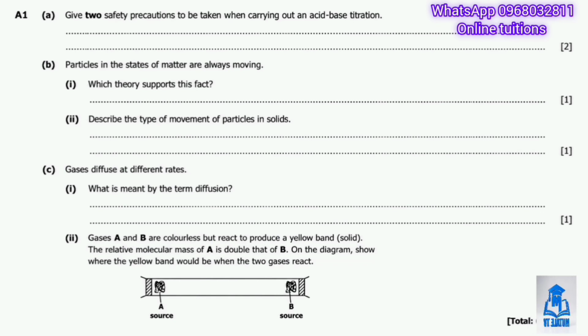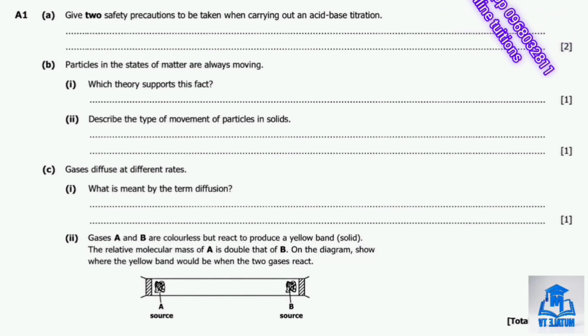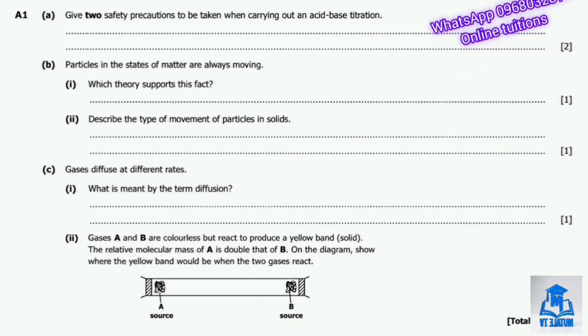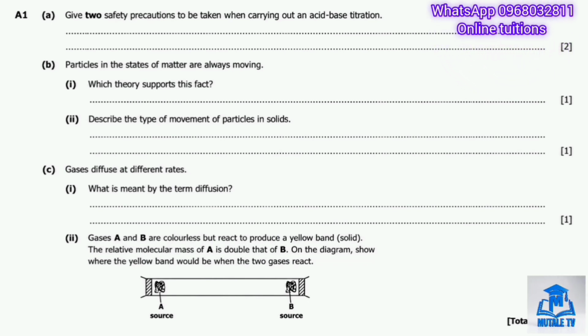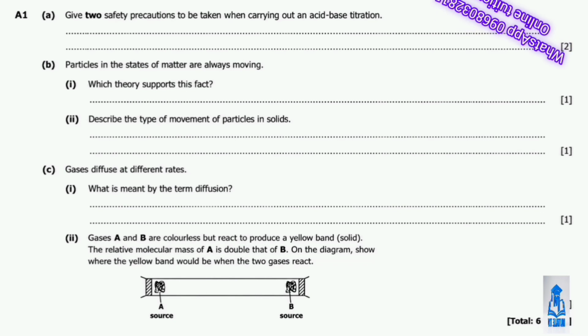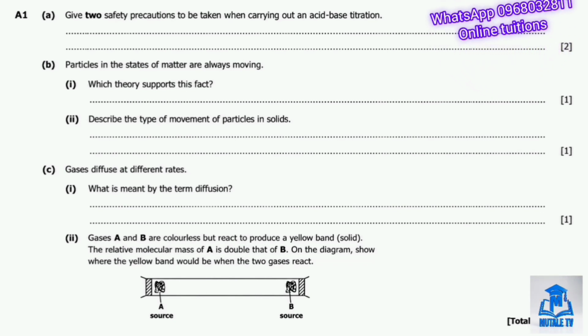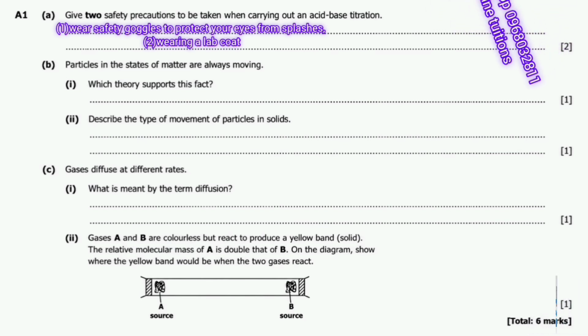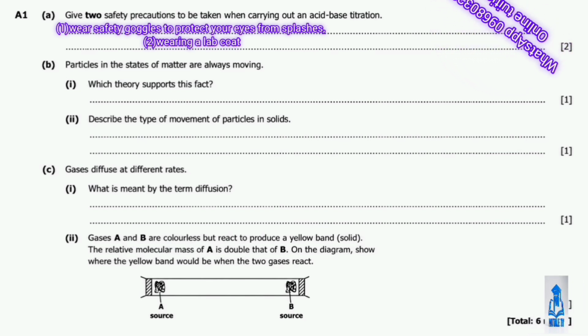So part A asks us to give 2 safety precautions to be taken when carrying out an acid-base titration. So titration involves the handling of acids and alkalis, which can be corrosive, so safety always matters here. 2 good precautions are wear safety goggles to protect your eyes from splashes and wear a lab coat. Alright, so moving on to question 1B.